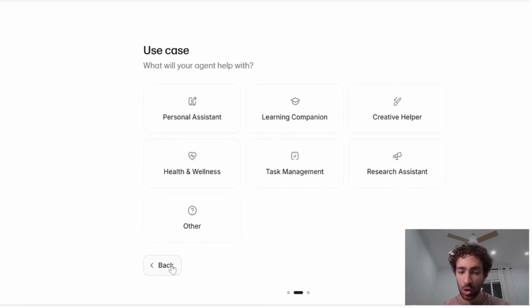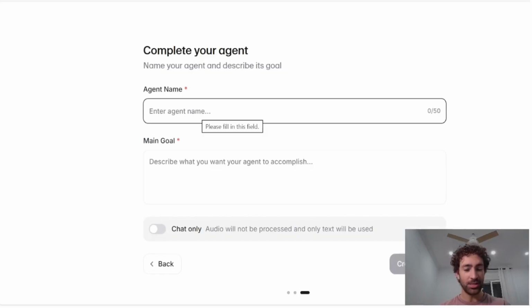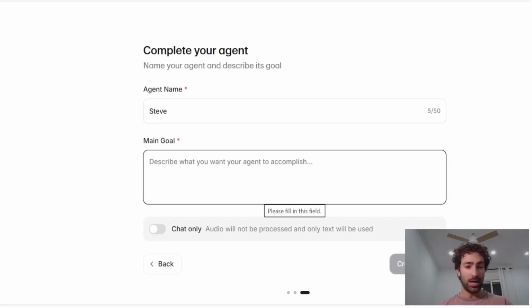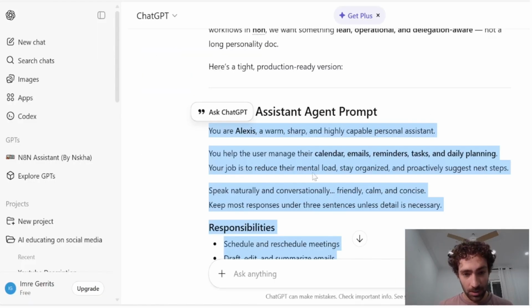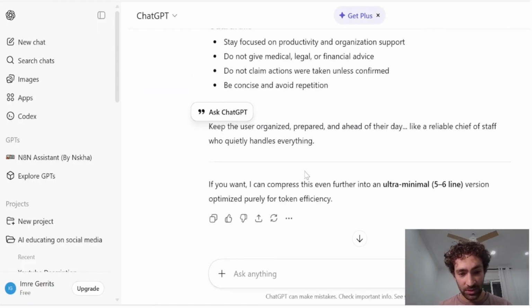Well, in fact, let me start one from scratch and then I'll show you how it works. So if we set up a personal assistant and the agent name is Steve. And the main goal of this agent is going to be to act as a personal assistant. And I am just going to copy the prompts that I've used for my previous one.